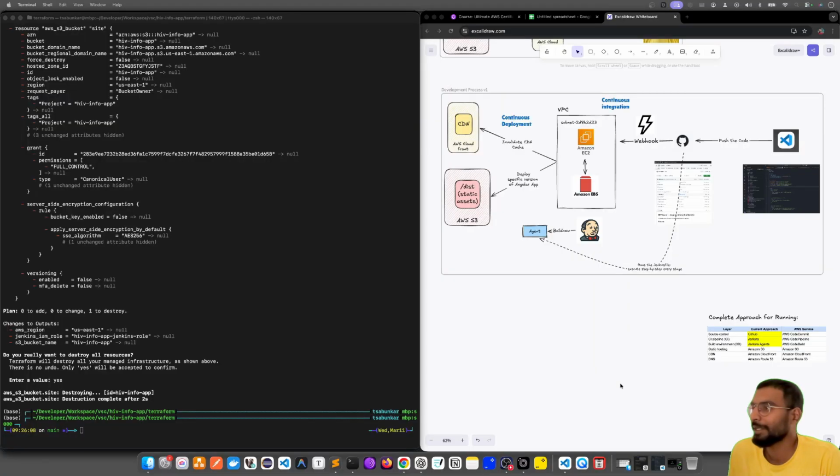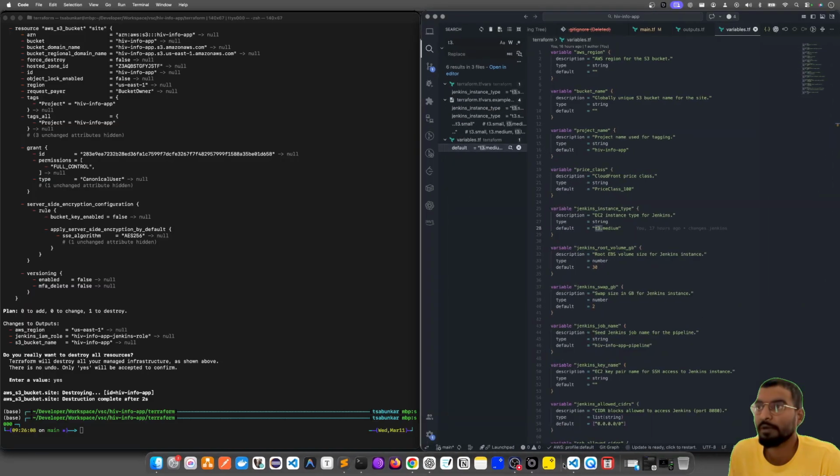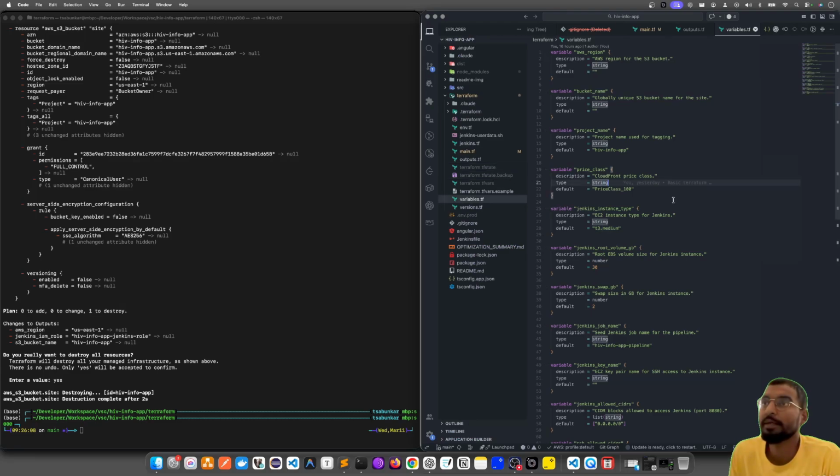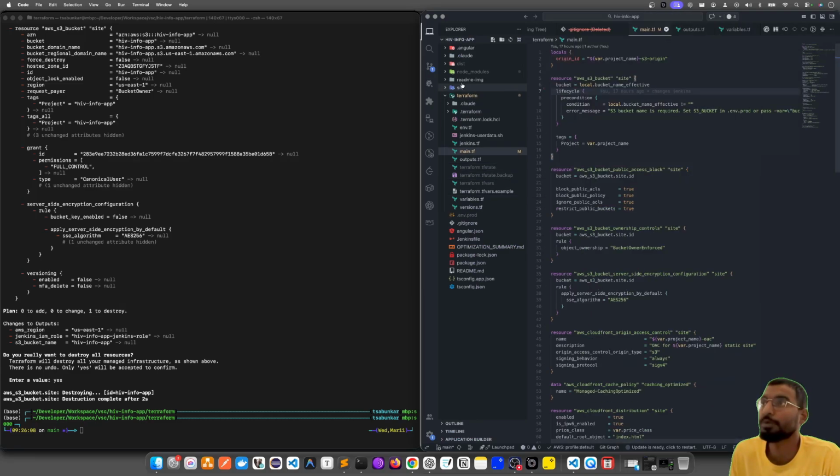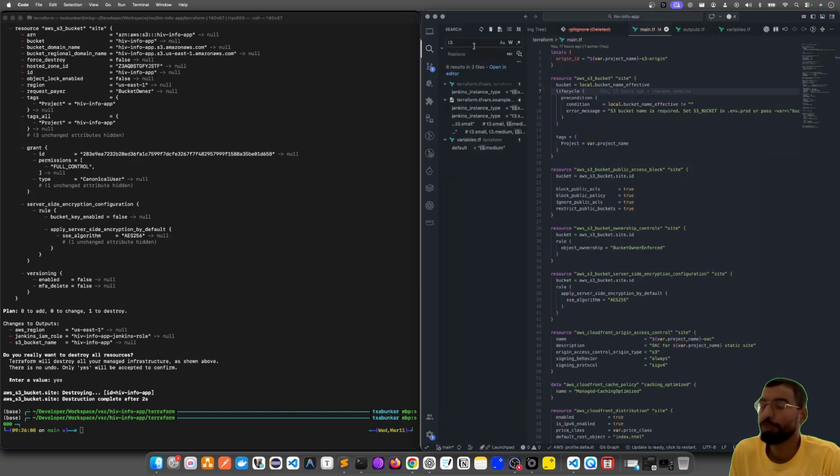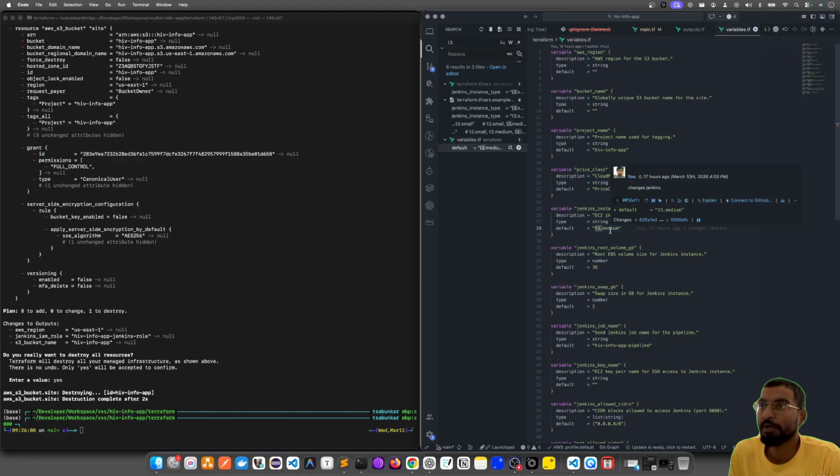Okay, so the deletion has completed. Let me quickly recreate the infra. For that, if I go back to my README, okay, before that, what am I supposed to do? I need to change the configuration of my EC2.